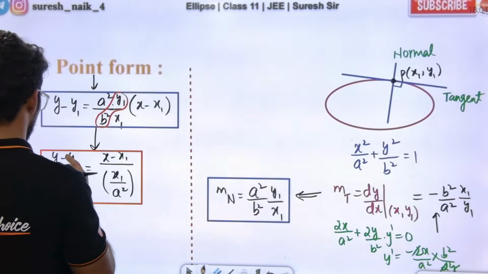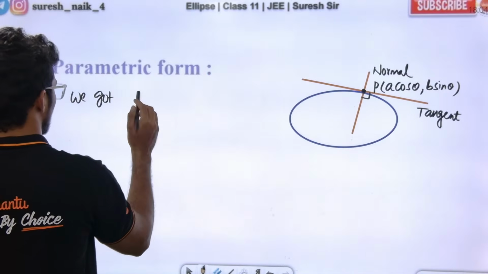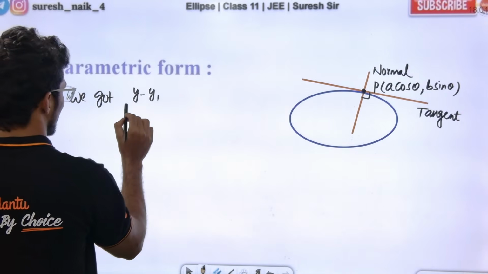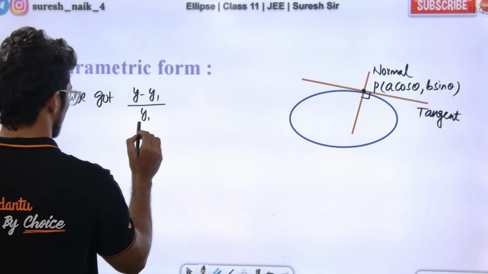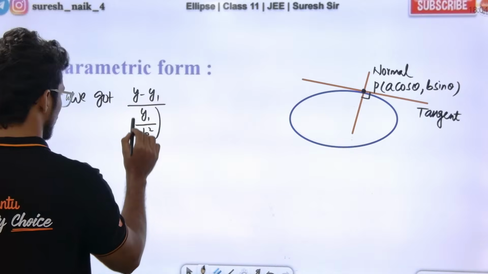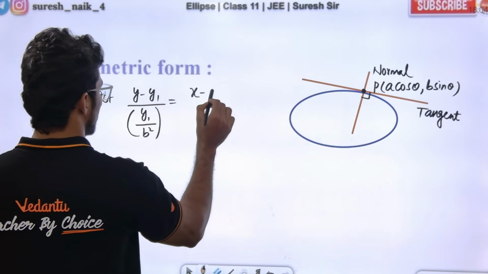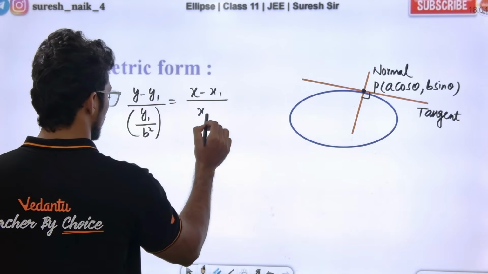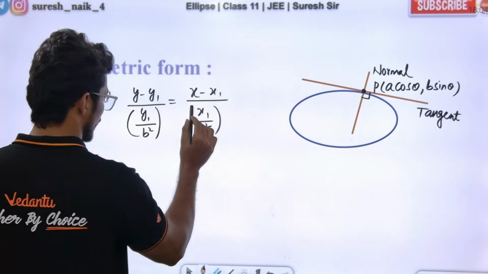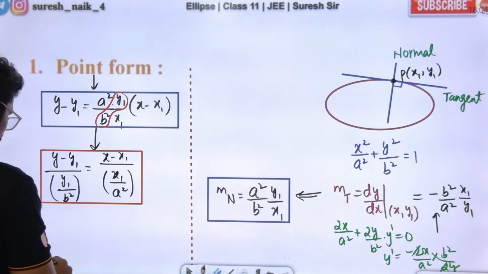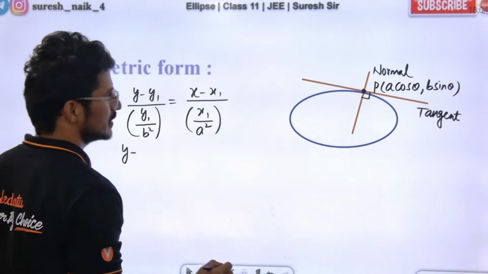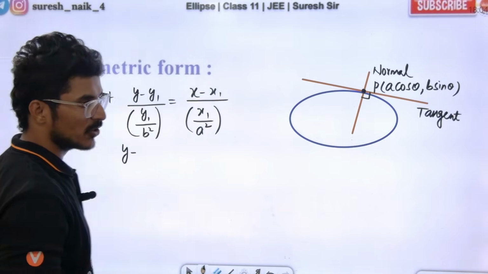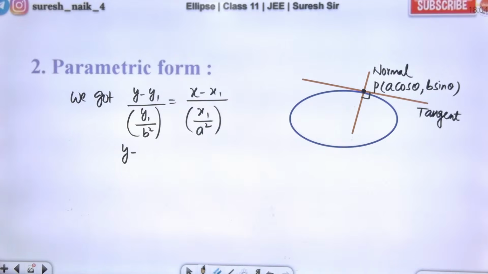The same, what we got: y minus y1 by y1 by b square is equal to x minus x1 by a square. This is what we got. Now in the x1, y1 place we are putting a cos theta and b sin theta. Yes or no? Just simplify here.